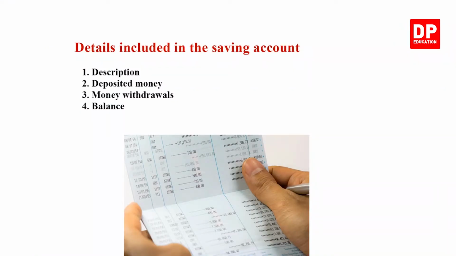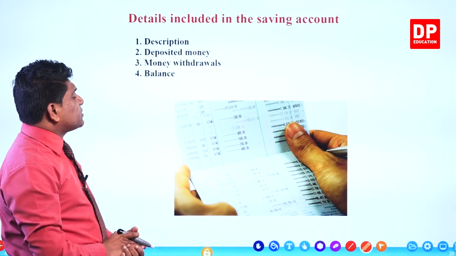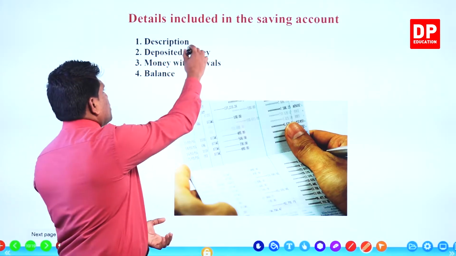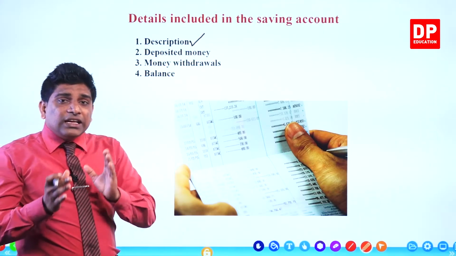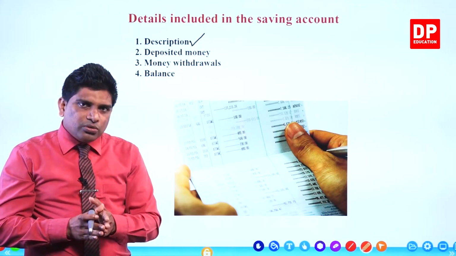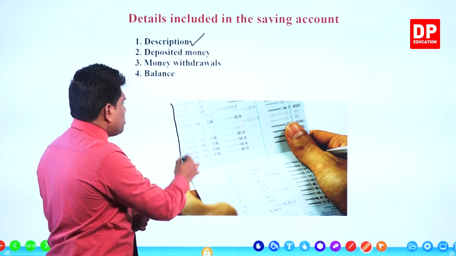Now the details included in the savings account. First one is description. Remember, details included in the savings account. What are the details? They will issue a passbook to you. You can see on the screen, they will issue this kind of passbook, right?